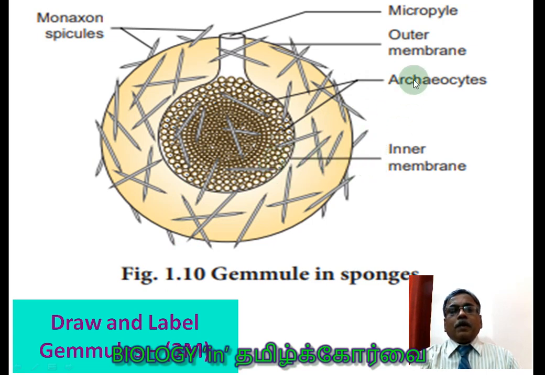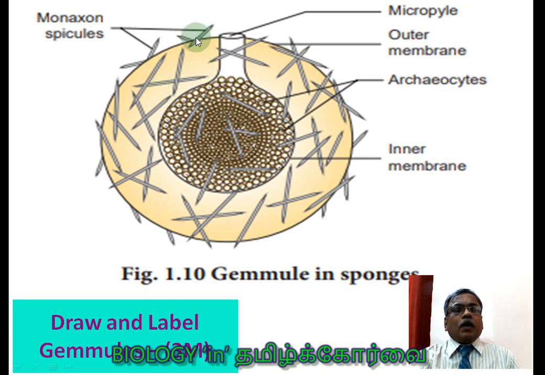So, inner membrane, then archaeocytes, which are very important cells to produce the new sponge. Outer membrane, this is the outer membrane. Micropyle, you see this opening is called the micropyle. I would like to connect the concept with the ovule. In the ovule also, the opening at one place of discontinuity of the integument is called the micropyle. That is also a small opening, micropyle. Now you can connect these two words so that you are able to remember. These cells are called archaeocytes, to produce the new sponges.